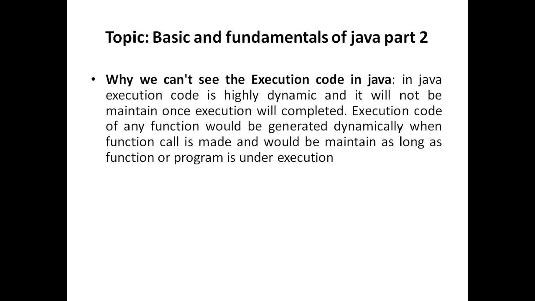Execution code of any function is generated dynamically when a function call is made. That means before the function call is made, execution code is not generated. Execution code will be generated only when the function call is made and will be maintained as long as the function or program is under execution. When the function or program finishes its execution, it is automatically erased from RAM.